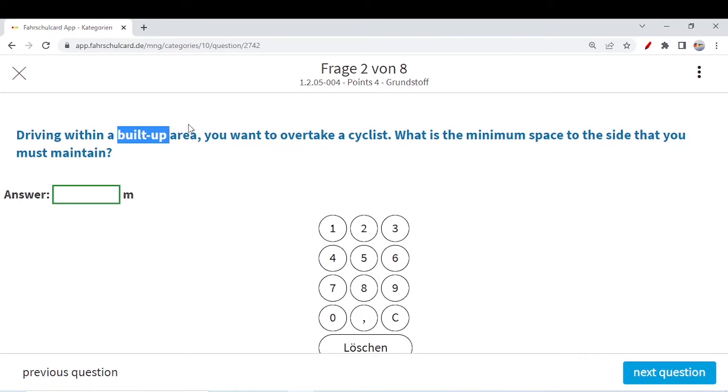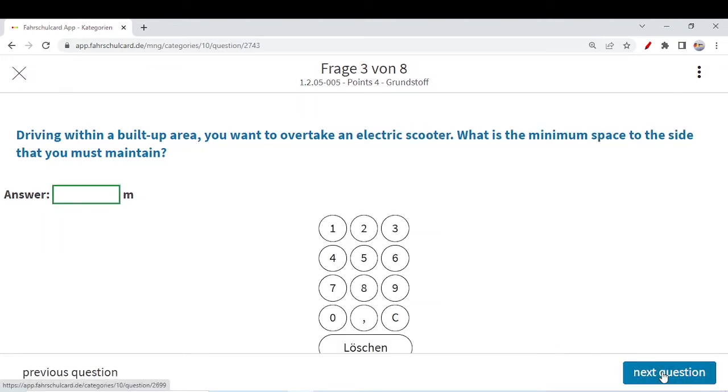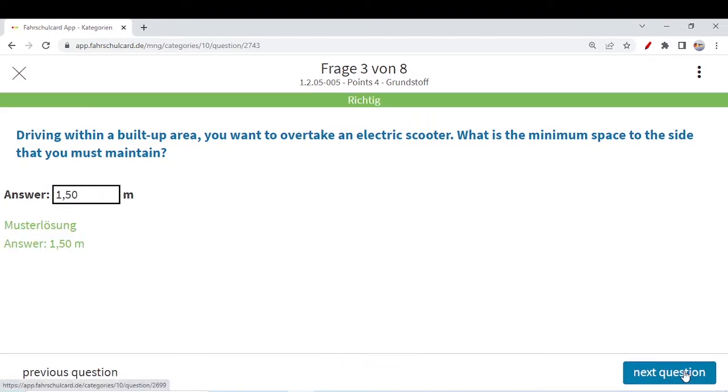The next question is, within built-up area you want to overtake a cyclist, what is the minimum space to the side that you must maintain? So if you want to overtake a cyclist inside built-up area, then that distance inside built-up area is 1.5 meters. This we already know. Driving within a built-up area, you want to overtake an electric scooter. So an electric scooter is of the same size, you can say, or the same rules are applied on the electric scooter as for the cyclist. So what is the minimum space to the side that you must maintain? Within built-up area 1.5 meters, outside built-up area 2 meters. Just remember these two terms and you are good to go.